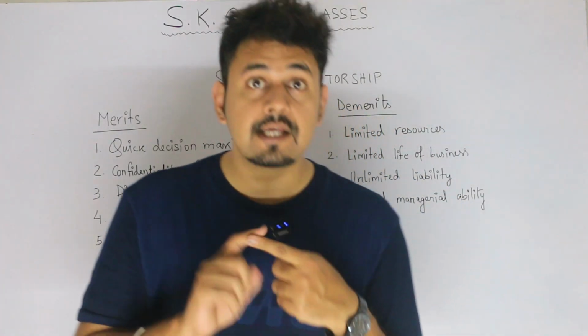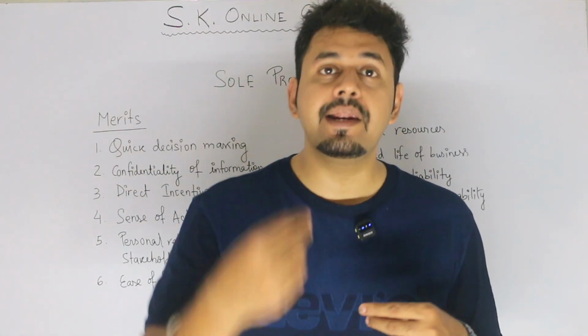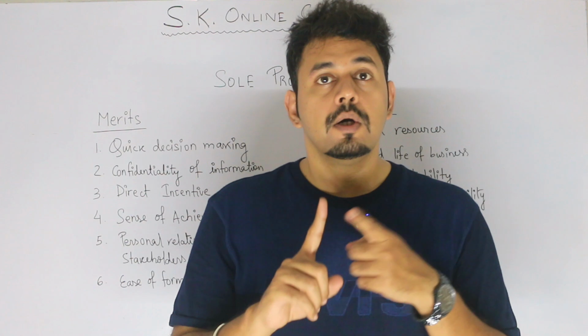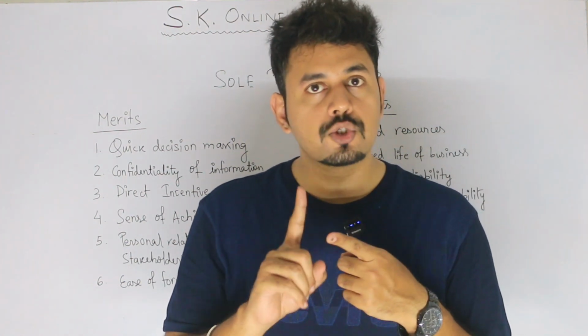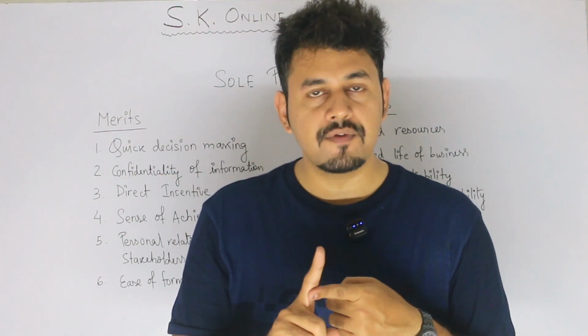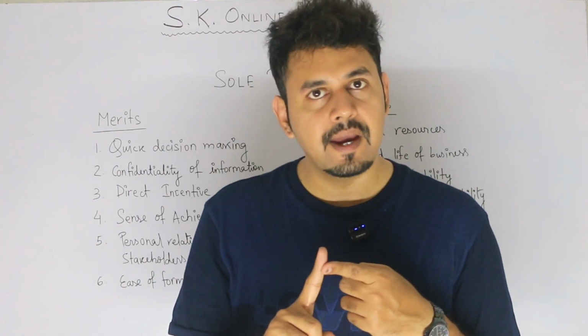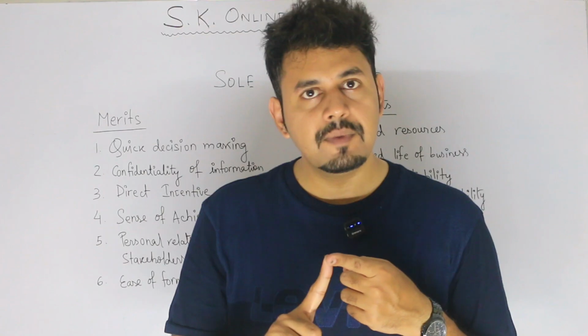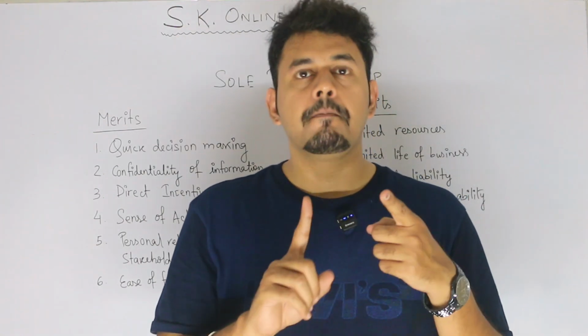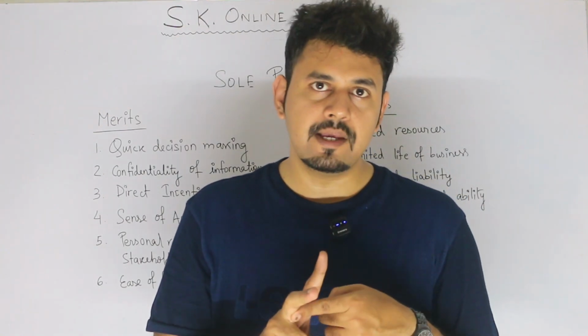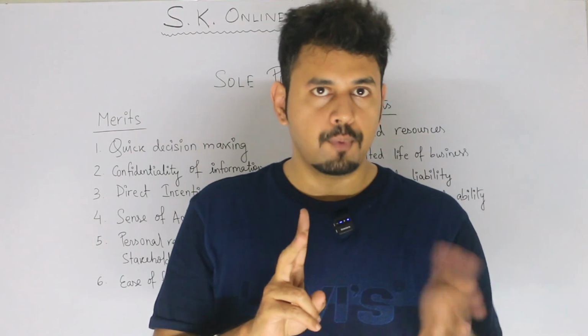If he is incurring some losses, he is going to bear them himself. So the sole proprietor is the sole member of the business, sole profit recipient, sole risk bearer. Decision making is done by himself, management and operations are done by him, and the entire risk is borne by him.